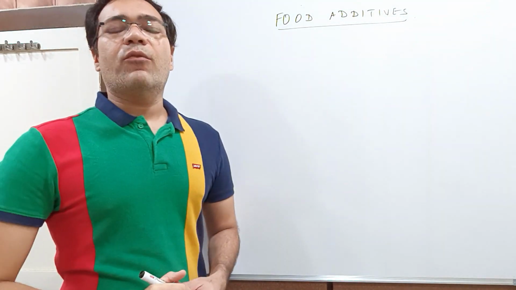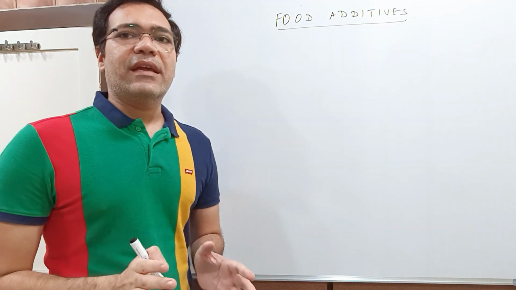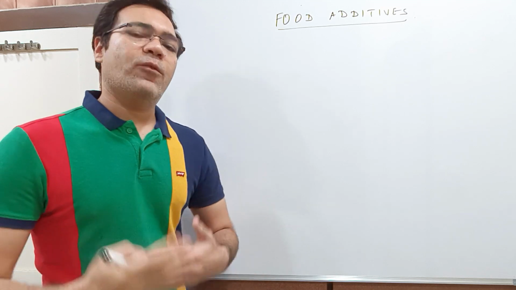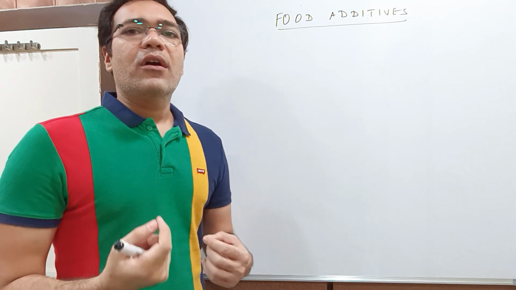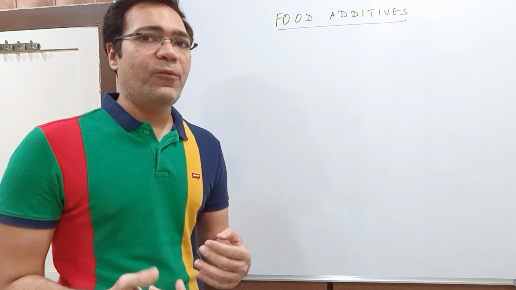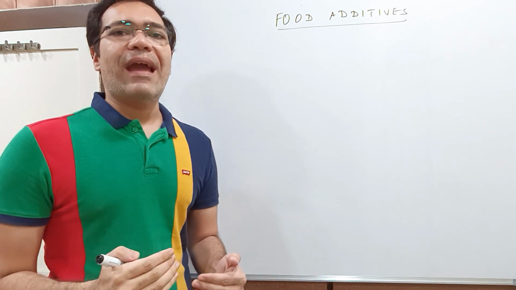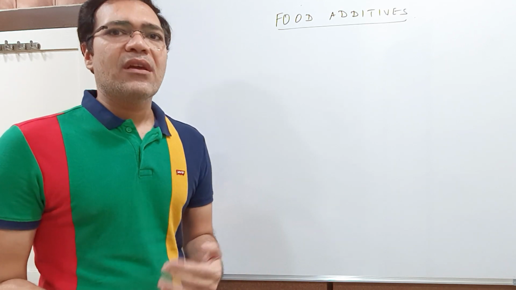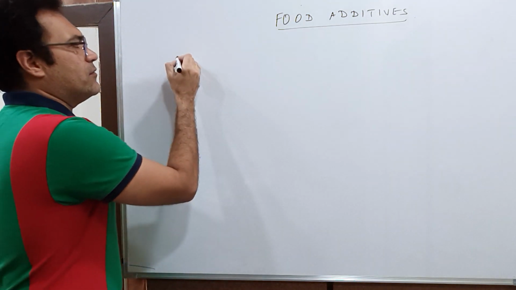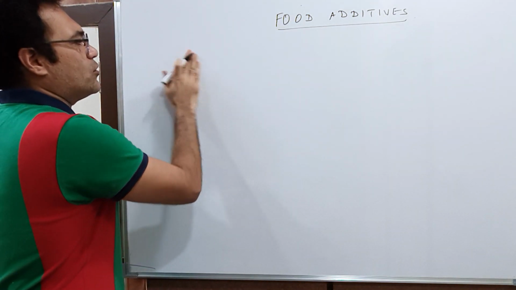Now students, what are food additives? Food additives are the various substances that are added to the food for various purposes. Now, why would we add a food additive to food? Food is an edible item. So why would we add a food additive to food? Now see, there can be several purposes because of which the food additives are added to the food.